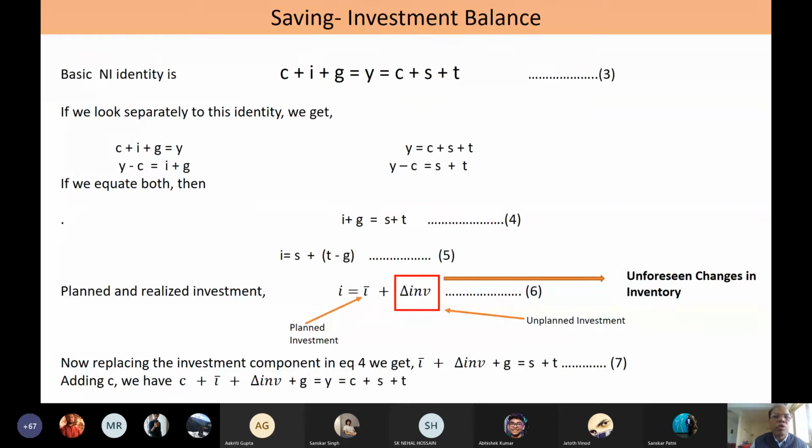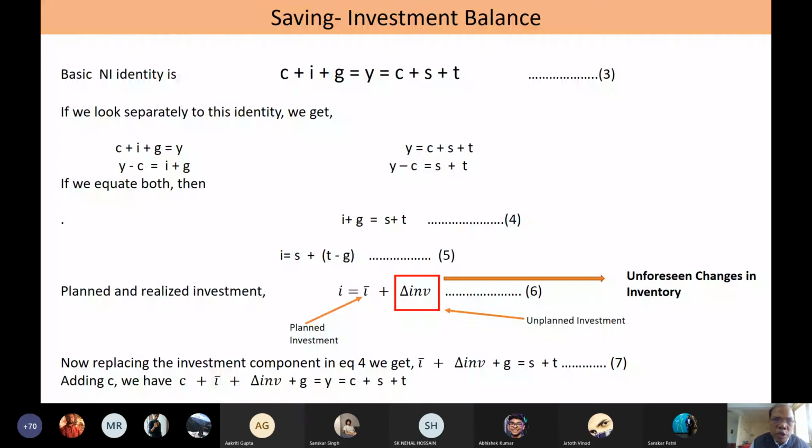Now, this Y is equal to C plus I plus T, and it is also equal to C plus I plus G. This can be reformulated. If Y is equal to C plus I plus G, then what is Y minus C? If we would like to know how much there is other than the consumption expenditure, it is Y minus C. So Y minus C would become I plus G.